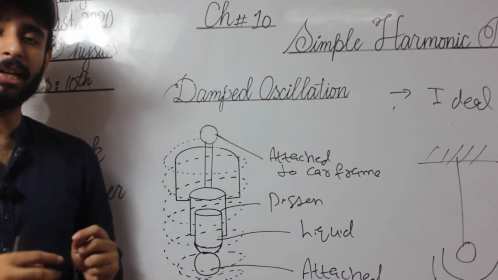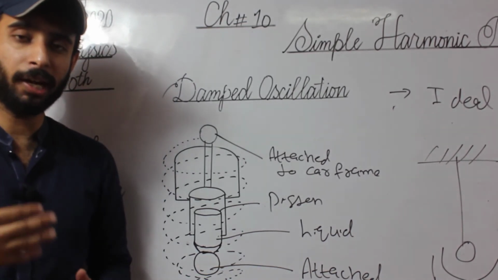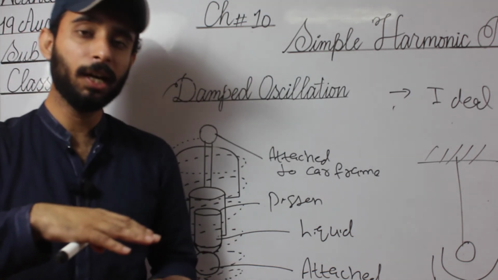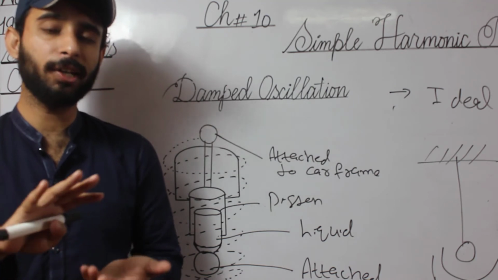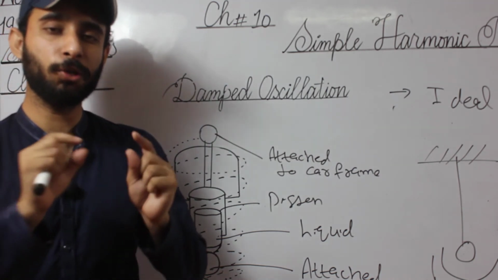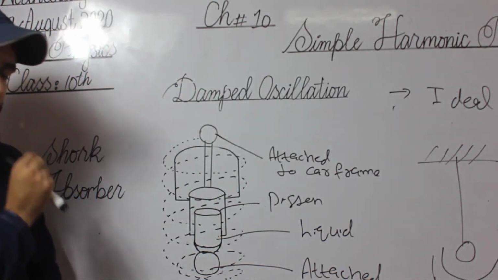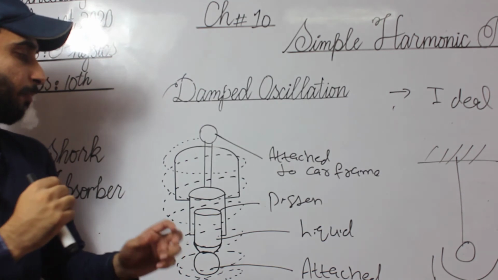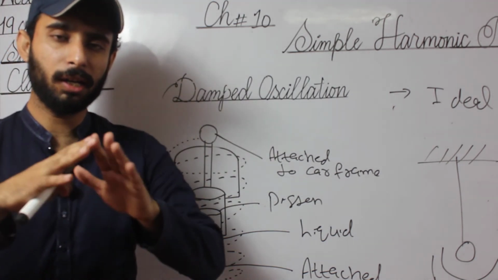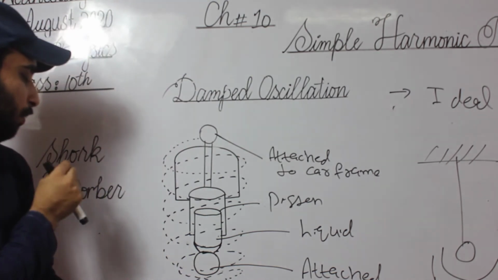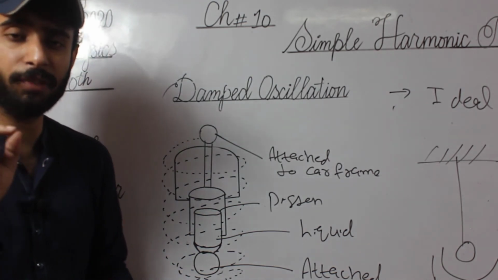On the other hand, if you sit in a Suzuki and pass over a rough surface or a speed breaker, you feel a lot of jerk. The reason is the good shock absorber. In a Corolla, the shock absorber used is very good.